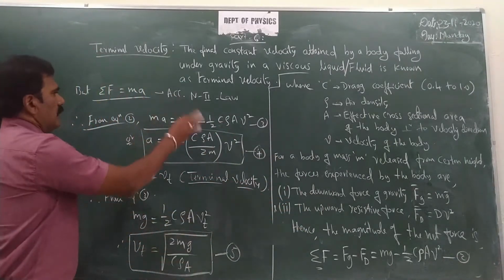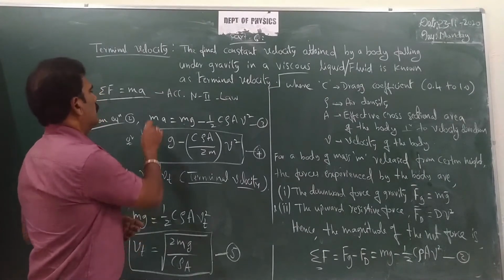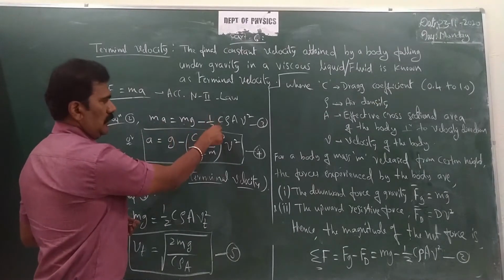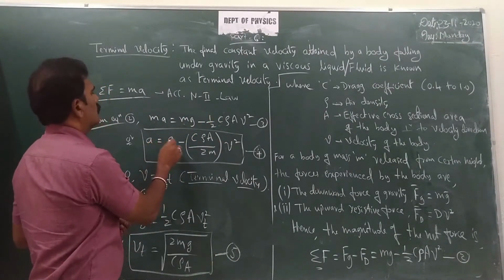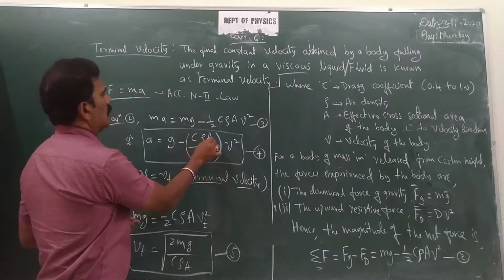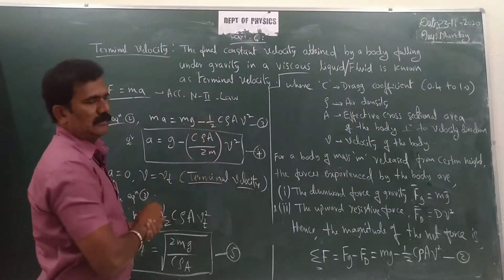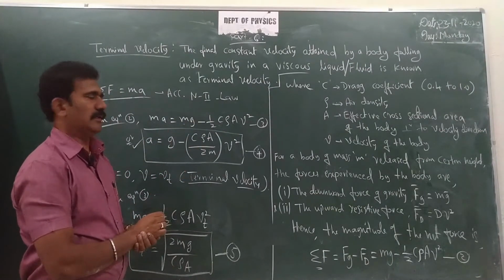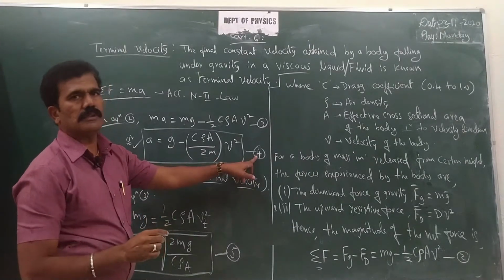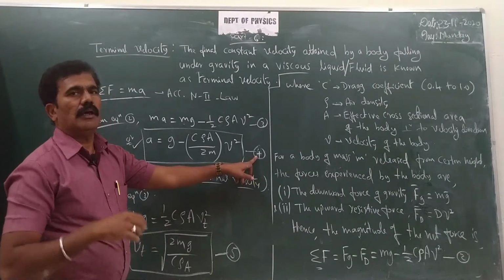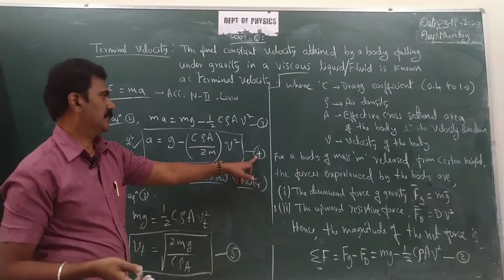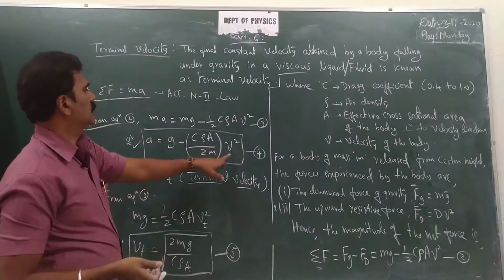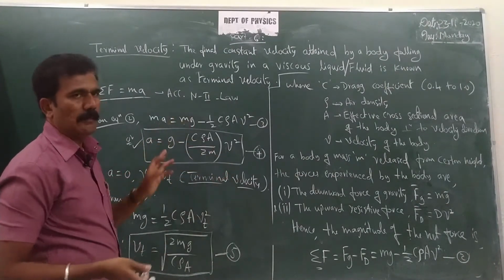So how do you simplify this? Just divide by m on both sides, so m cancels. A is equal to g minus C rho A by 2m into V square. Dividing by m on both sides, you get the equation for the acceleration of a moving body. That means equation 4 gives the acceleration for a moving body in a resistive medium with high speed. That is related to velocity, directly proportional to V square, and all other factors also matter here.